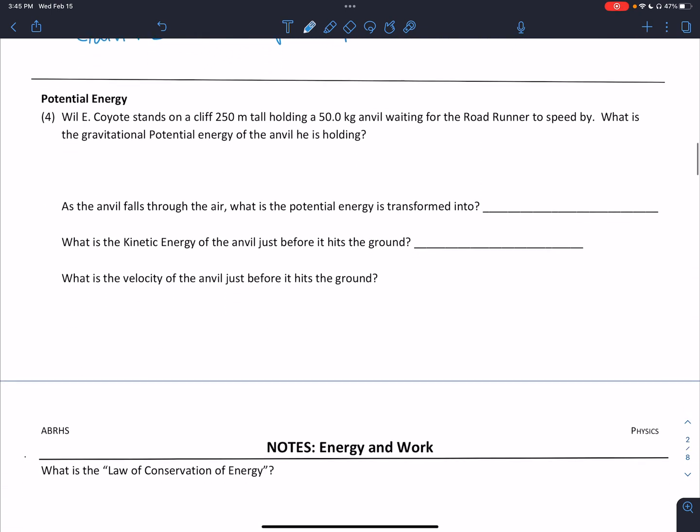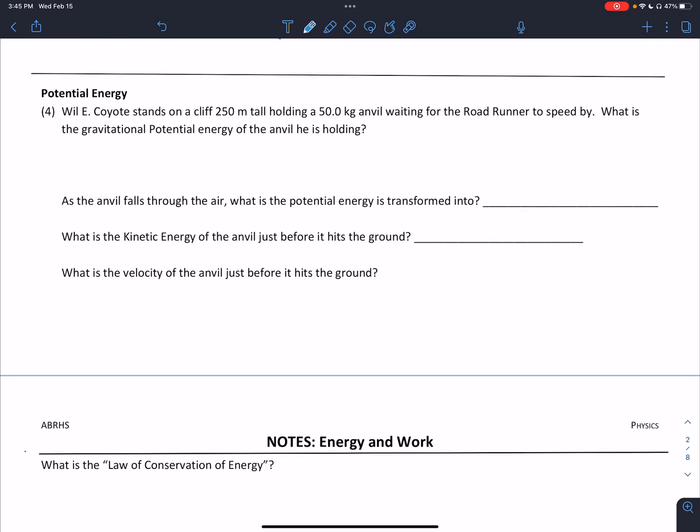All right, so those are some examples of kinetic energy. Now let's do one that's potential. All right, so for this example, Wile E. Coyote stands on a cliff that's 250 meters tall, holding a 50-kilogram anvil, waiting for the roadrunner to speed by. What is the gravitational potential energy of the anvil he is holding?